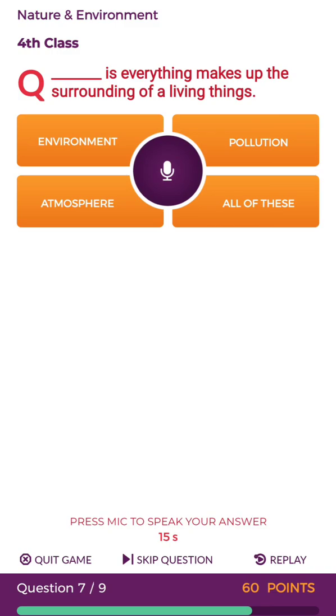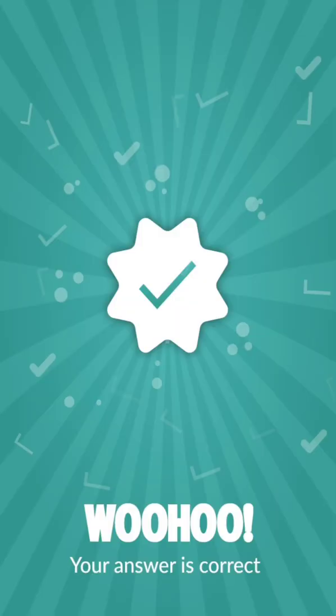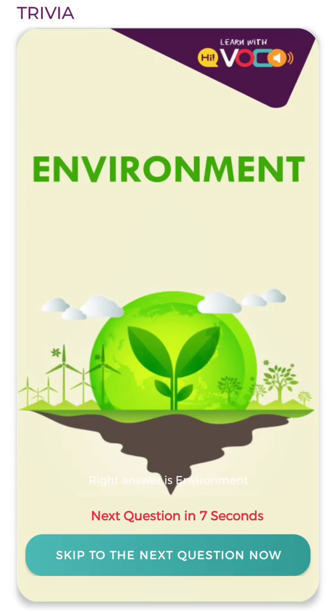You need to fill in the blank. Dash is everything that makes up the surrounding of living things. Your options are environment, pollution, atmosphere, all of these. That's the correct answer. The correct answer is environment. Do you know environment is everything that makes up the surroundings of a living thing?